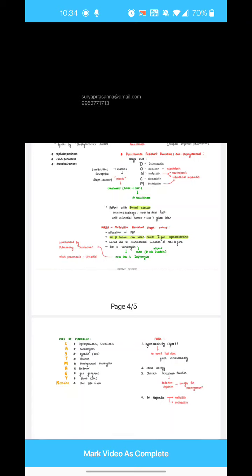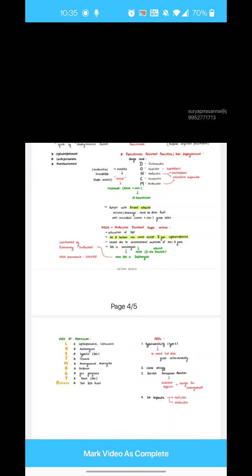So remember, it has more action on gram positive, less on gram negative. And you can use it in skin and soft tissue infection, that is boil, furuncle and all. Now it is also used for eradicating carriers of MRSA. That is bacitracin. Usually the MRSA is carried in the nose. For that eradication, we apply this bacitracin ointment into the nose, usually for 5 to 7 days.